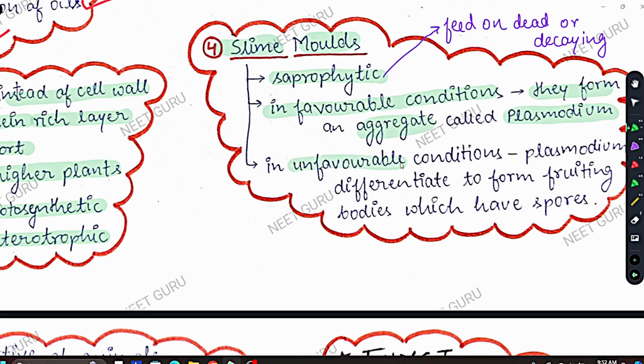Okay, in unfavorable conditions, that is when conditions become adverse or bad, plasmodium differentiates. Differentiate here means it breaks. Plasmodium breaks down and forms fruiting bodies which have spores. So this is the condition in favorable and unfavorable conditions for slime moulds.